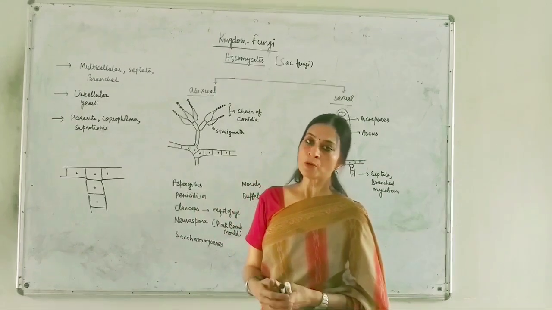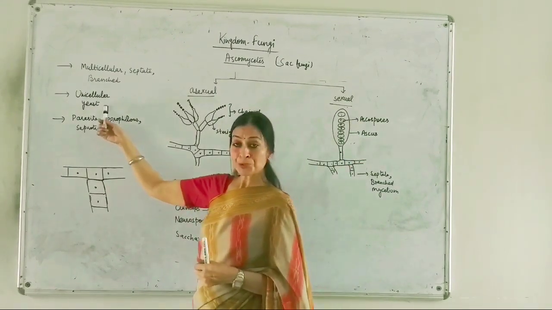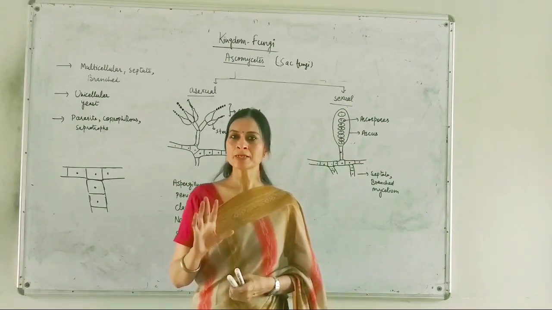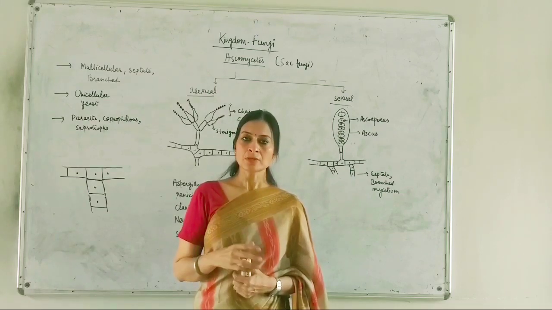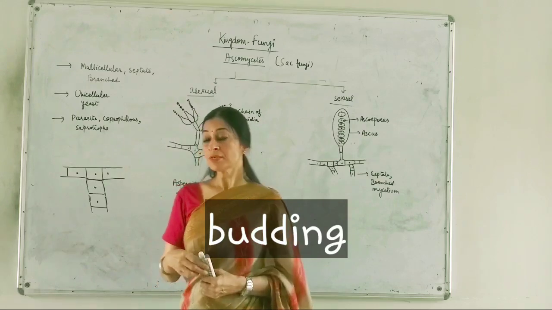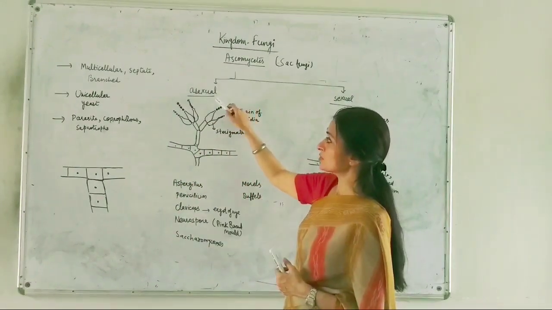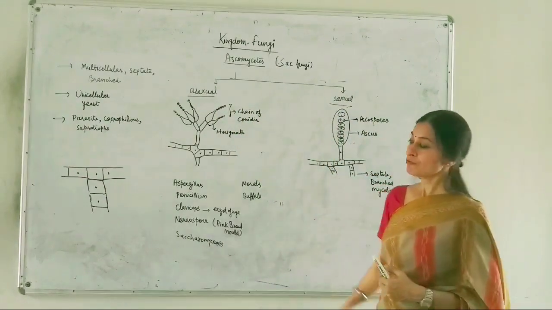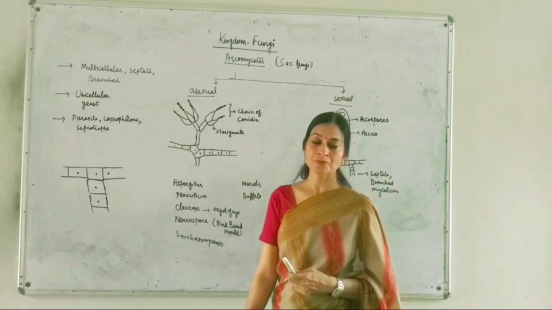Now let's talk about the type of reproduction they possess. If I quote the example of yeast, yeast is a unicellular form and it reproduces mostly by the asexual method, and that is by the budding process. But in case of the multicellular forms, two types of reproduction are observed, the asexual and sexual. First of all, let's have a look at the asexual type of reproduction.